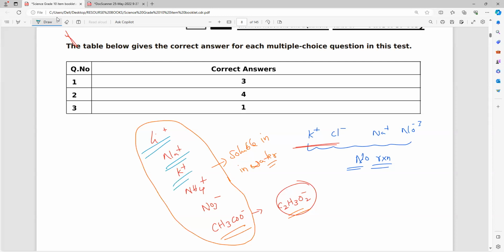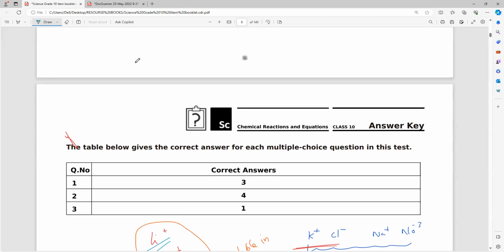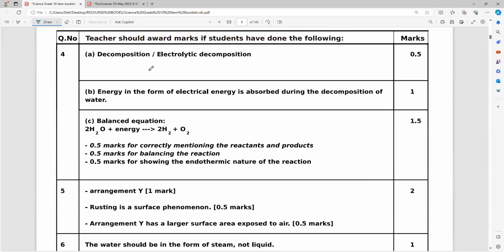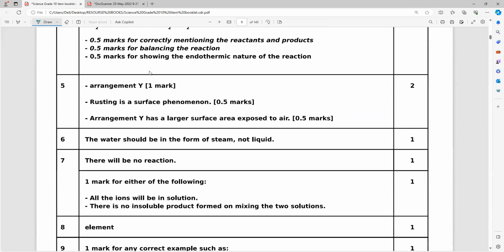This is the most important thing you have to remember. The whole of today's class is about this. That is the reason we are talking. Whenever you get these ions, no reaction will take place. Understanding? What is the answer given? You can see, simply they will give: there will be no reaction. What is the reason behind? All the ions will be in what?